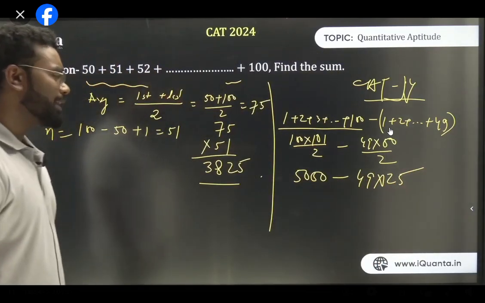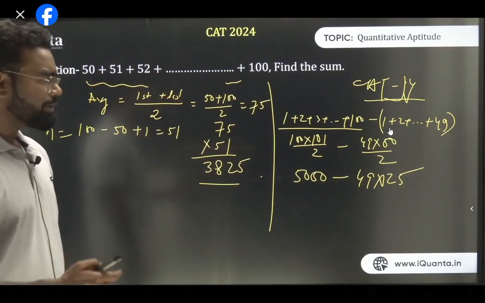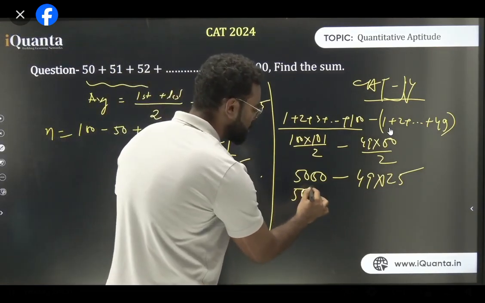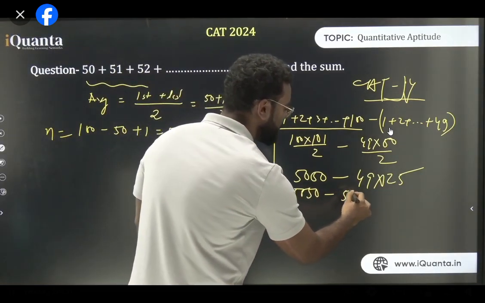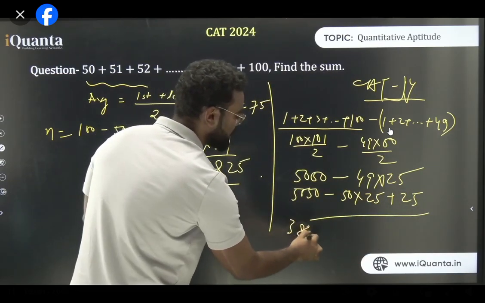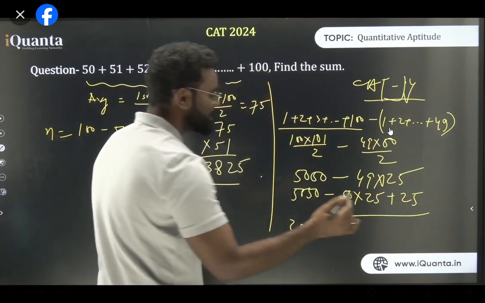49 into 25 is easy to do. How to do it? 25 into 50, what is 25 into 50? It's 1250. So we can write this thing like this to make it easier: minus 50 into 25 plus 25. Now this is very easy. If you do it, it becomes 3800 plus 25. So your answer is 3825.